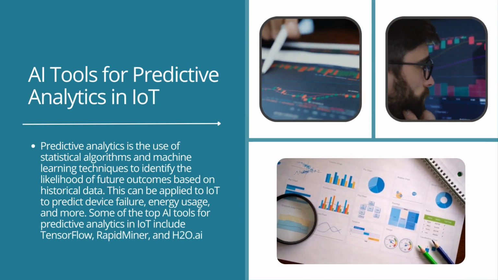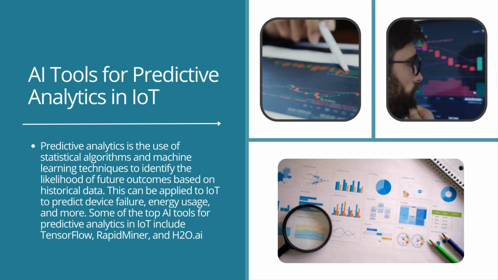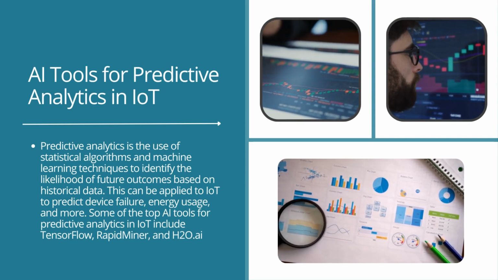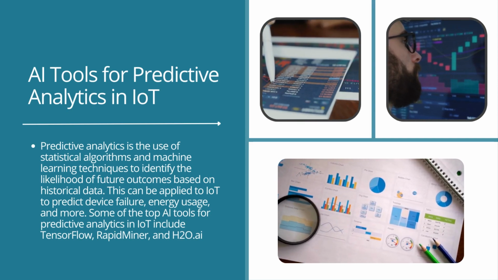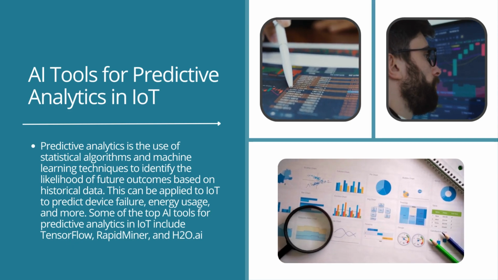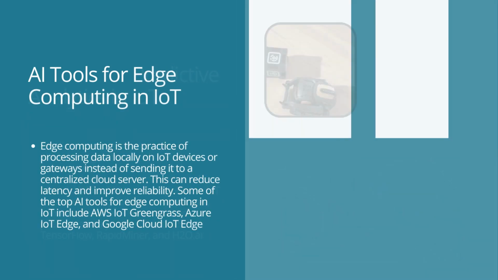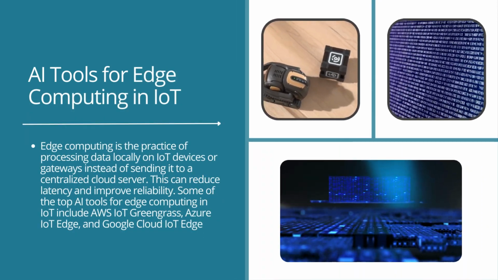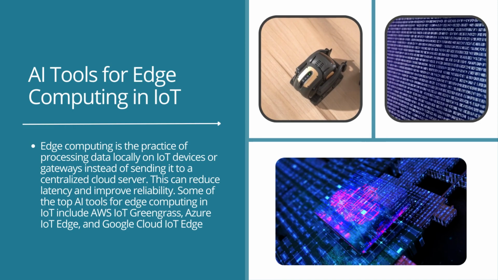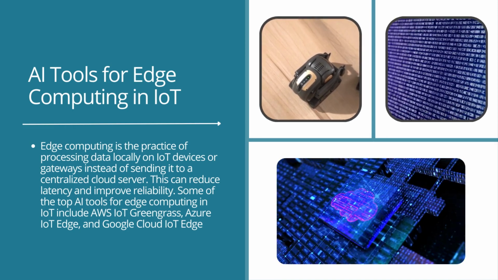AI tools for predictive analytics in IoT. Predictive analytics is the use of statistical algorithms and machine learning techniques to identify the likelihood of future outcomes based on historical data. This can be applied to IoT to predict device failure, energy usage, and more. Some of the top AI tools for predictive analytics in IoT include TensorFlow, RapidMiner, and H2O.ai.